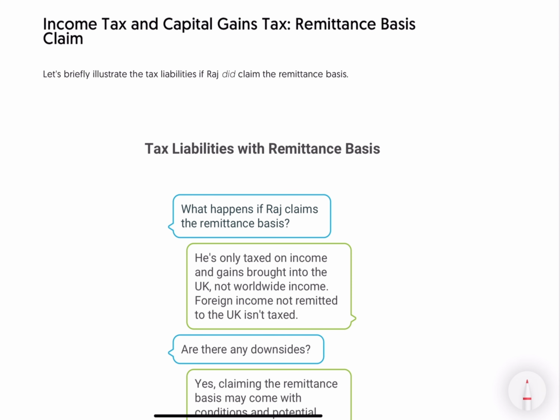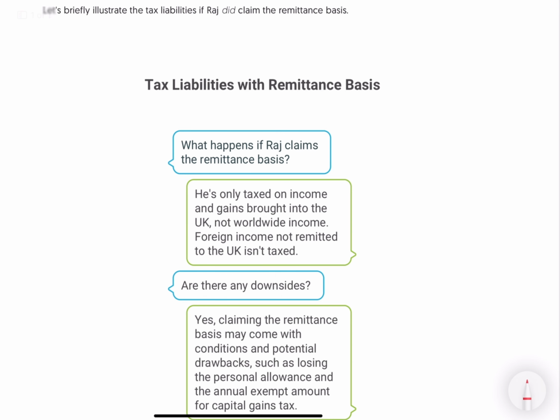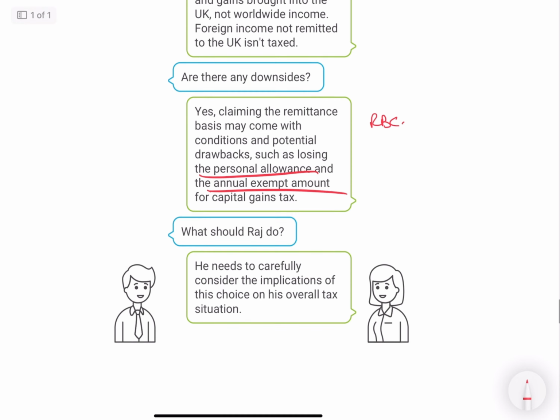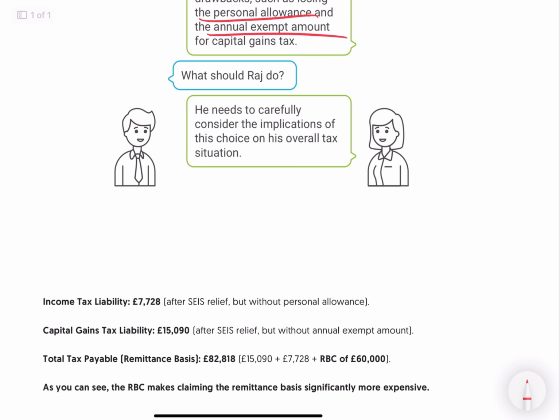Income tax and capital gains tax, remittance basis. Now with the remittance basis, what's going to happen? He's only taxed on income and gains brought into the UK, not worldwide income. Foreign income not remitted to the UK isn't taxed. Any downsides? Yes, because of course he has to pay the RBC, and there is no personal allowance and no AEA. So what should Raj do? He needs to carefully consider the implications of this choice on his overall tax situation.